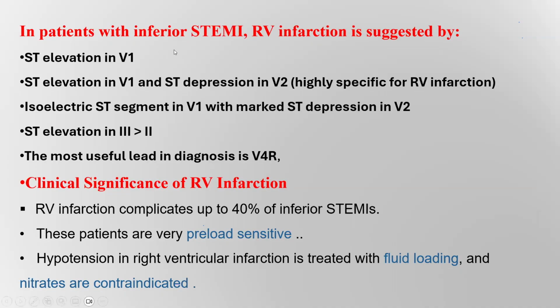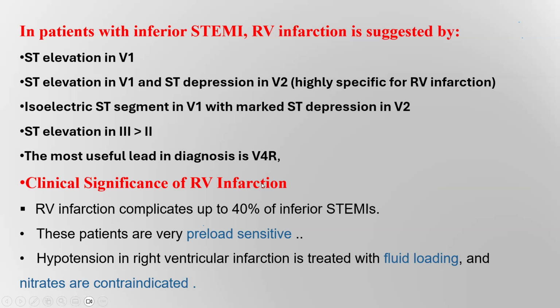So in a patient with inferior myocardial infarction, you should suspect right myocardial infarction if there is ST elevation in V1, or ST elevation in V1 and ST segment depression in V2, or an isoelectric, meaning normal, ST segment in V1 and marked depression in V2, and the ST elevation in lead 3 is more than lead 2. In this situation, we should do right precordial leads, and the most useful to diagnose is the V4 right lead.